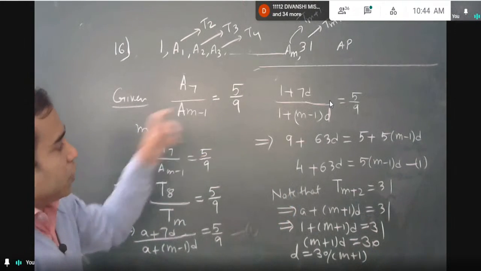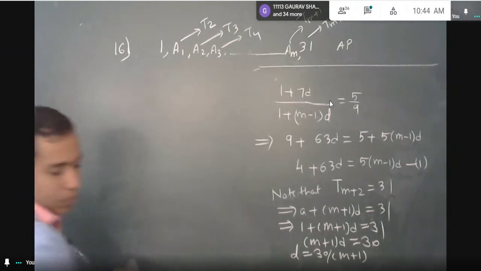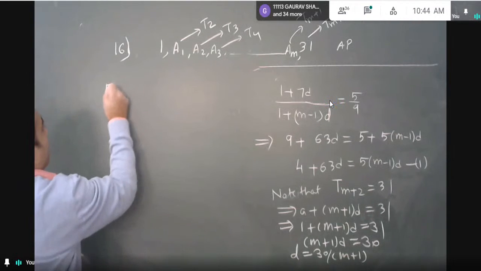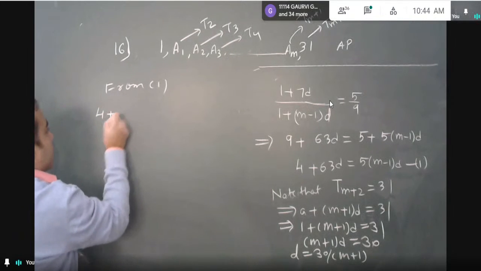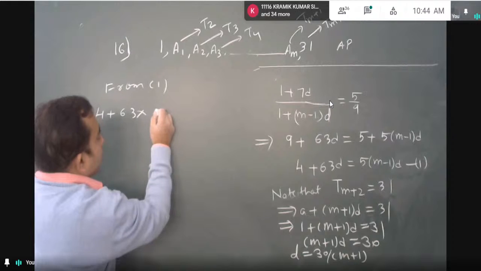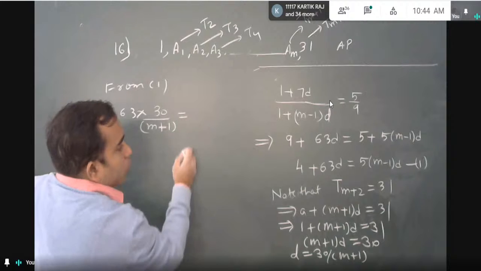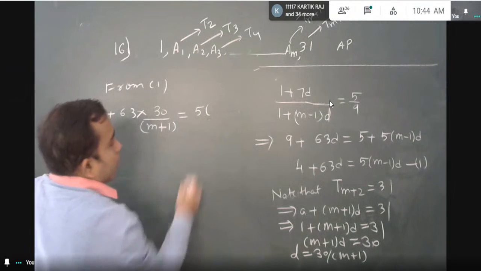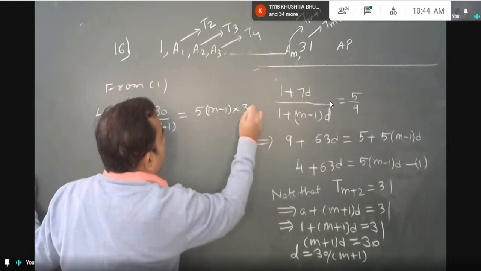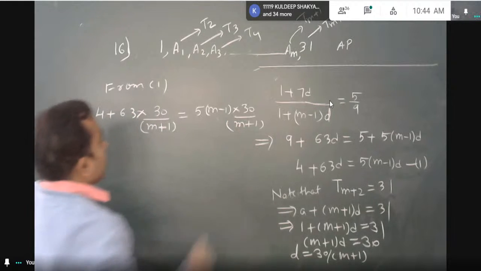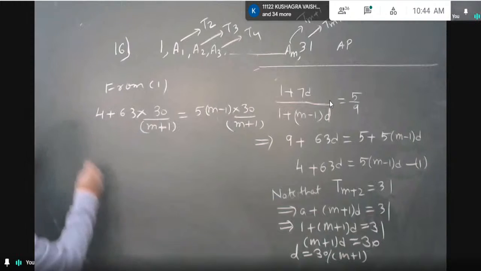This I am going to put in equation 1. So from equation 1, 1 plus 63, and the d value you can substitute, 30 upon m plus 1, is equal to 5 into m minus 1 into 30 upon m plus 1. All well? I don't know. Throw out multiplying with m plus 1.